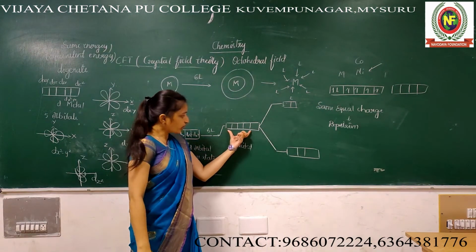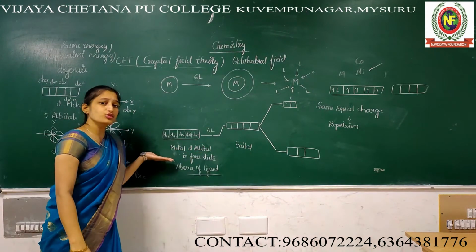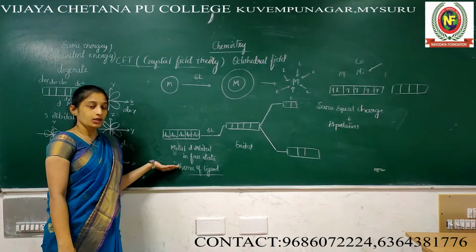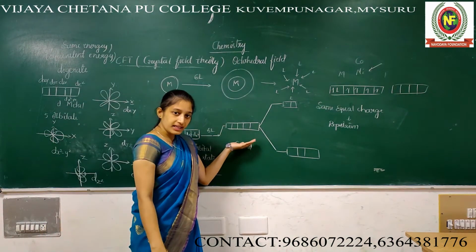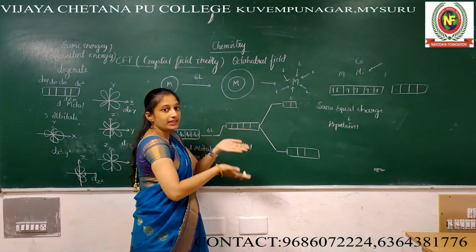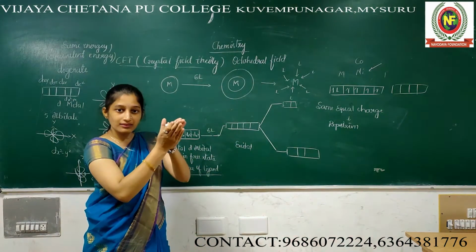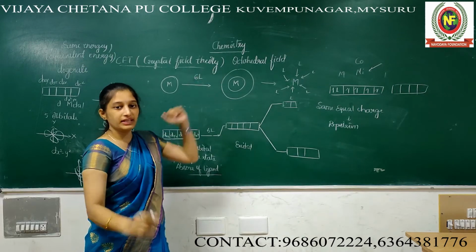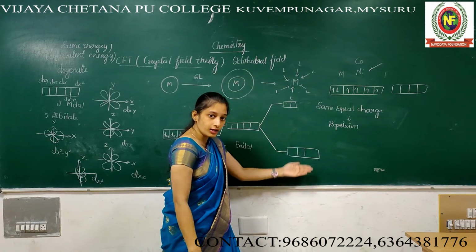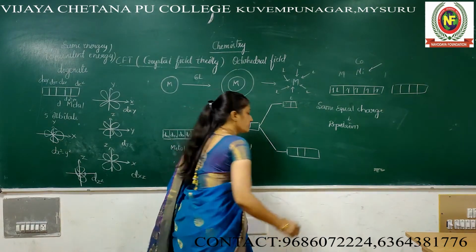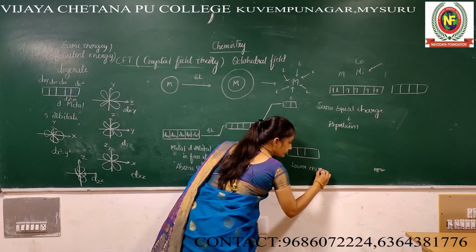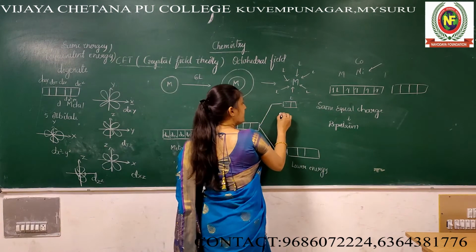Just try to understand. This is normal metal without any ligands, so all are degenerate. Once the ligand approaches, it starts getting excited. Once it is excited, the energy level increases, and it will split up. How? Downside 3 will come. 3 orbitals will occupy lower energy, and the other 2 contain high energy.